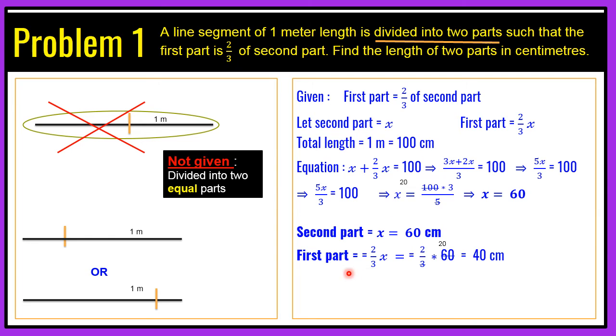Now the first part would be 2 by 3 of x, that is 2 by 3 of 60. 3 and 60, 60 will get cancelled by 3. We will get 20. 20 into 2 is 40. So the two parts are 60 and 40 centimeters. I hope the question is clear. We will move to the next question.